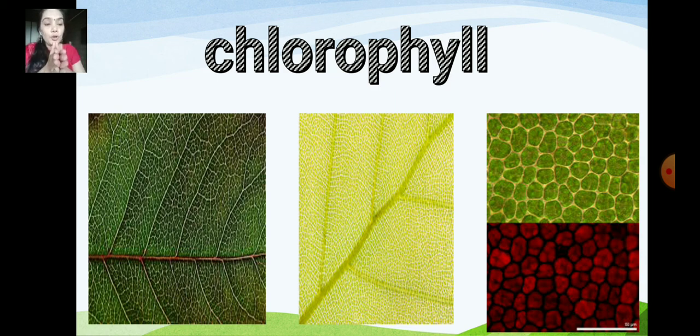Using the energy of the sunlight, the leaves change water and carbon dioxide into a kind of sugar, which is the food for the plant. This food is taken through the veins.